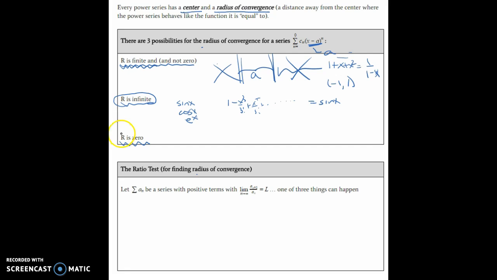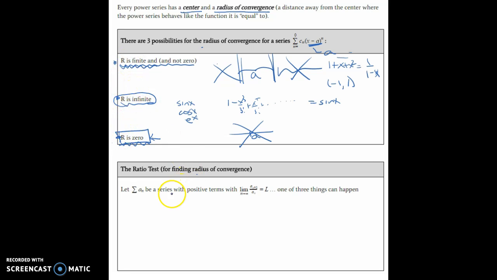The last thing that can happen is the radius of convergence can be zero. This would mean that at that center itself, the power series and the function would match, but the minute you step away from that center, it's going to be terrible. In practicality, these are not very useful power series, but it's important to recognize when that kind of thing is happening so you don't use a polynomial to represent something that's not going to be very helpful at all. So those are the three cases. Either it's finite, or it's infinite, or it's zero.